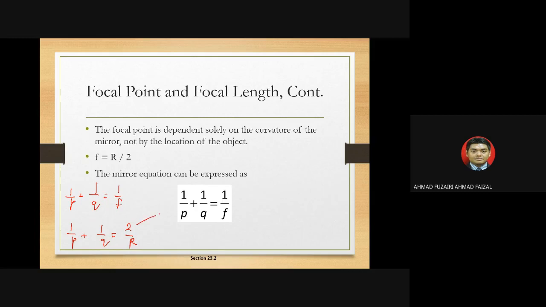So we can change it to 1 over P plus 1 over Q equals 1 over F. P is the object distance, Q is the image distance, and F is the focal length.